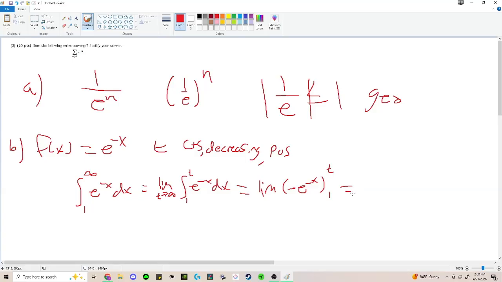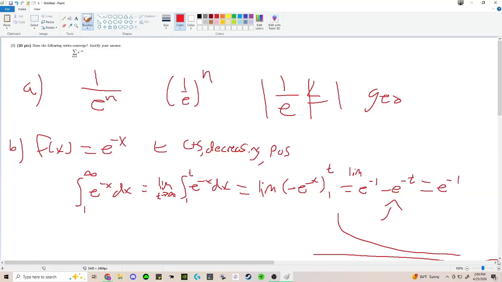This ends up being e to the negative 1 minus e to the negative t. But you notice that e to the negative t is going to go to 0, because we're going to have 1 over e to the t. That's how I would do this.